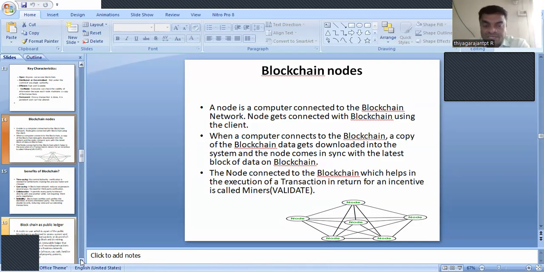So the node connected to the blockchain, which helps in the execution of transactions in return for an incentive, is called a miner, or it is to validate. So just look at the diagram. The nodes are connected together. It's a decentralized one. Every node is a person or a computer or a client in the network. After validating, after approval by every node, they get the reward as an incentive. It is the term called miners.